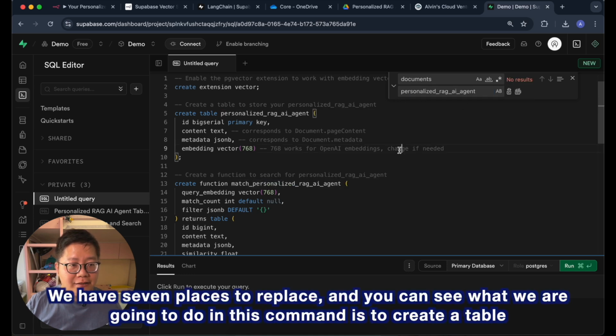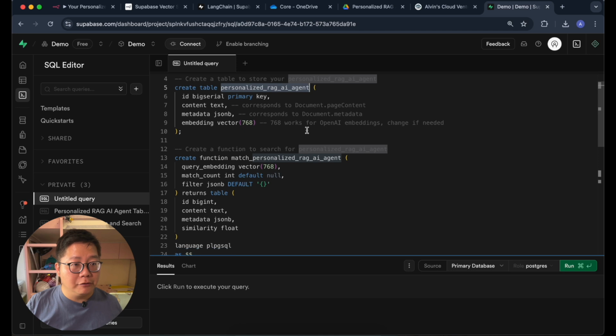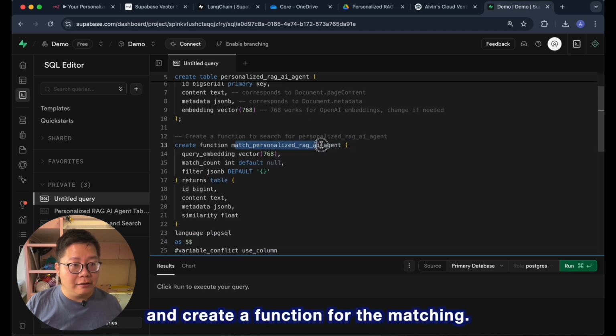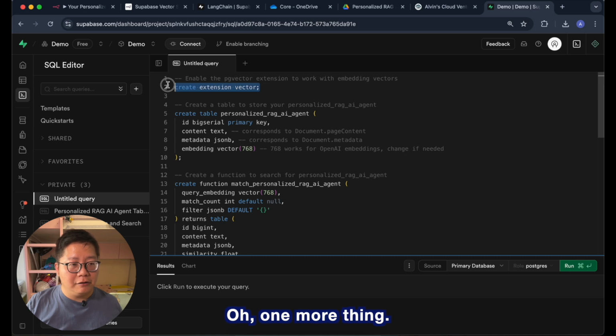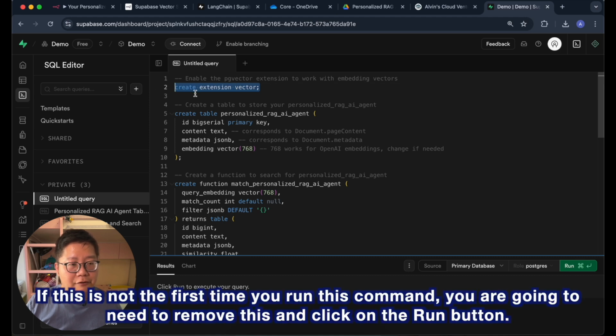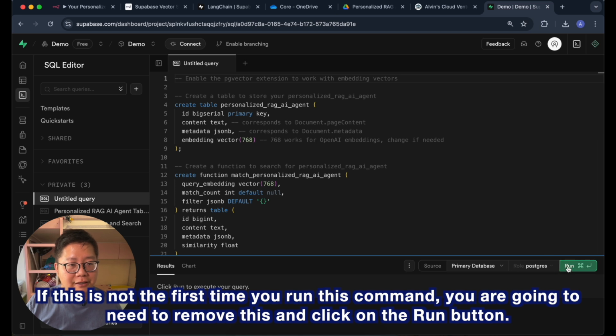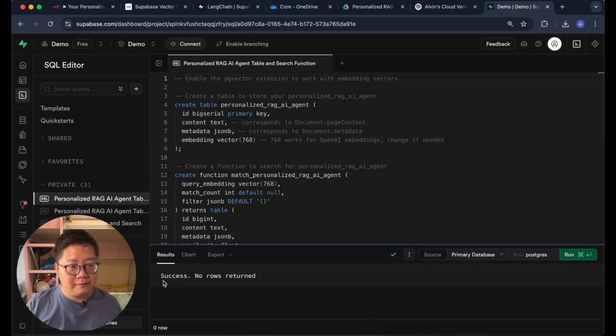We have 7 places to replace, and you can see what we are going to do in this command is to create a table and create a function for the matching. Oh, one more thing. If this is not the first time you run this command, you are going to need to remove this and click on the Run button. This is successful.